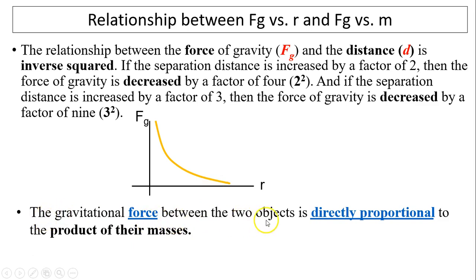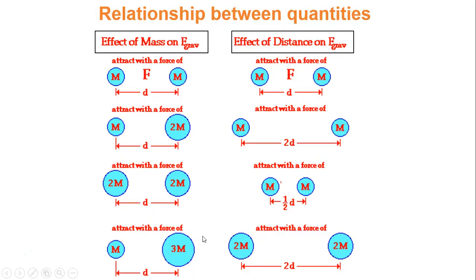Now the gravitational force between the two objects is directly proportional to the product of the masses. That means if one doubles, Fg doubles. If both double, Fg would quadruple, because it becomes 2 times 2.